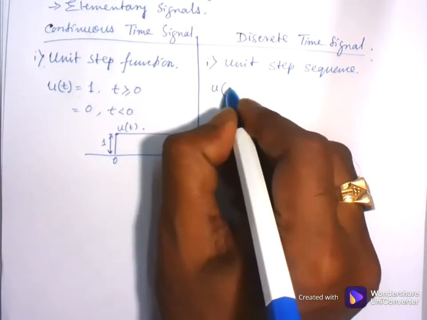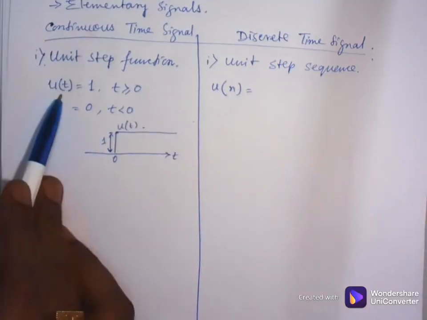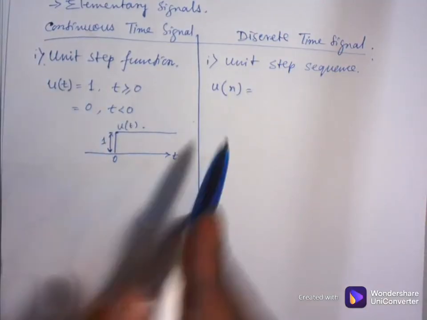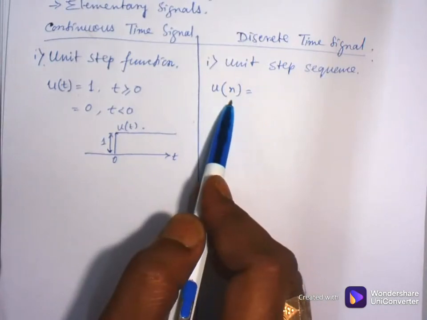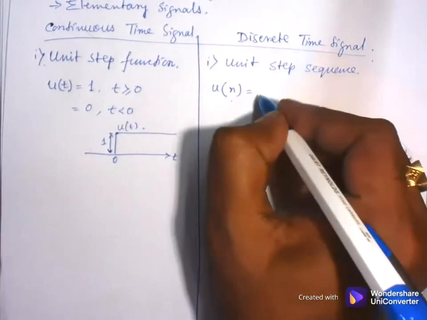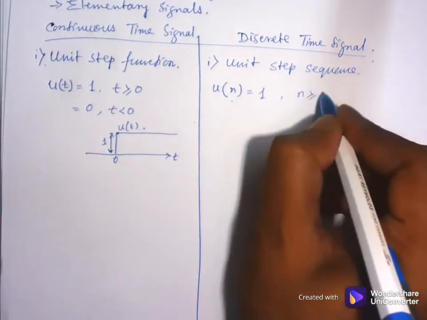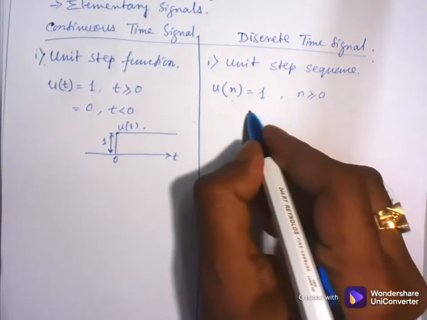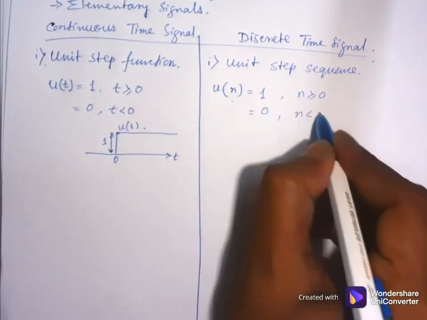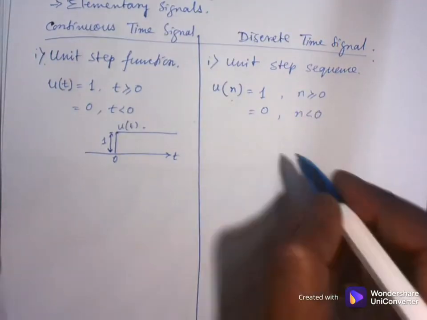Now unit step sequence: just t replaced with n, where t is for time, that is continuous time signal, and n is for the sequence number, sample number. So u of n equals 1 when n is greater than or equal to 0, and 0 for n less than 0.